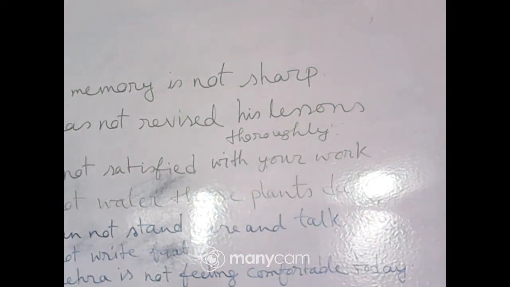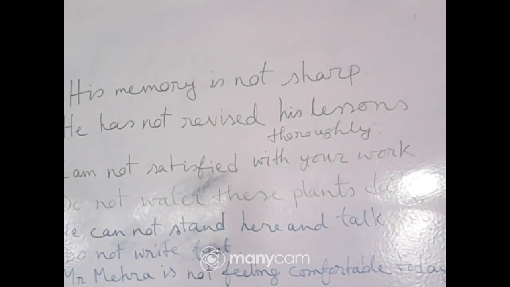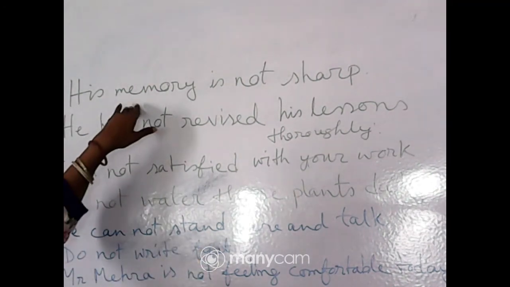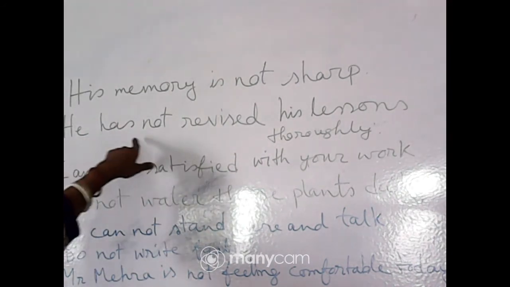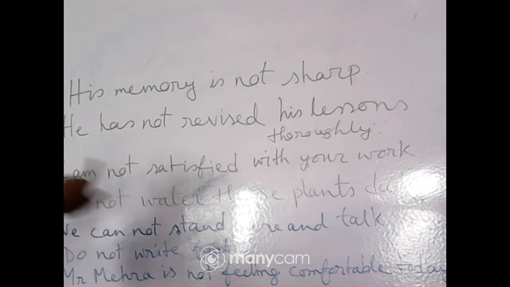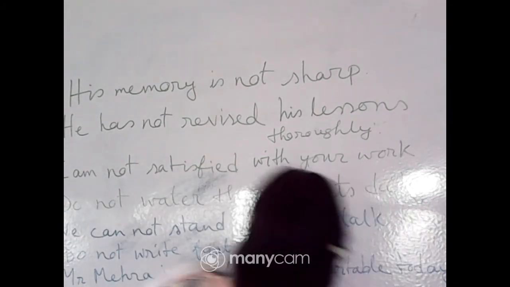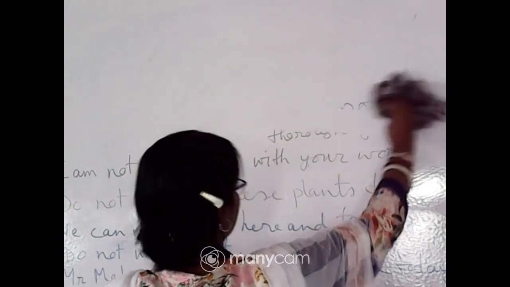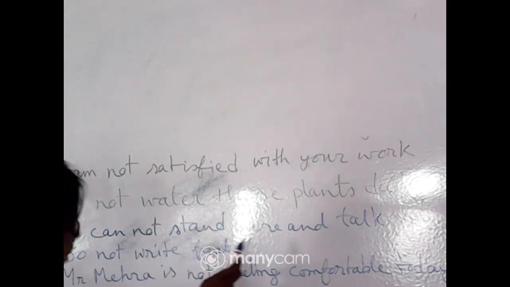Students, you cannot see the board. Okay. So, students, I repeat, number 1, his memory is not sharp. Number 2, he has not revised his lessons thoroughly. Number 3, I am not satisfied with your work. Number 4, do not water these plants daily. Do not stand here.